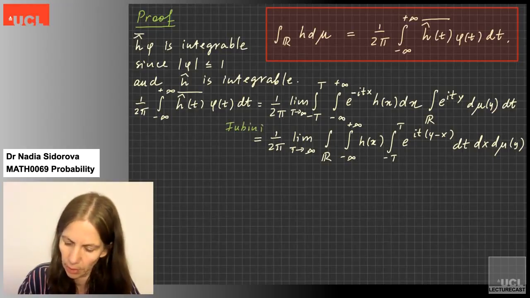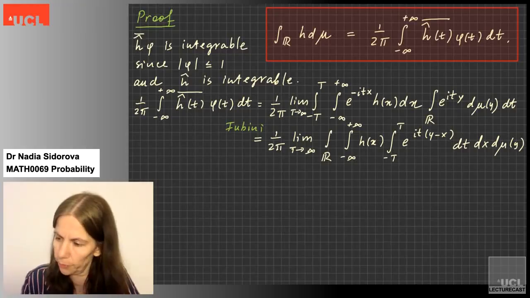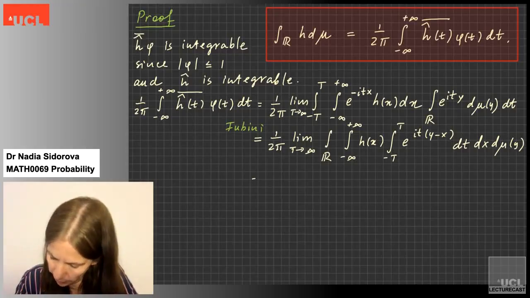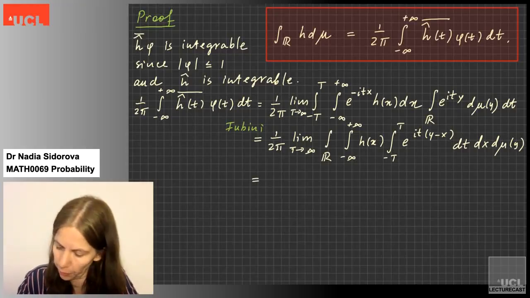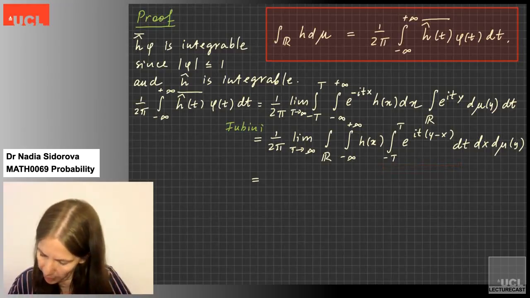And now, in the next step, I'll do two things, or maybe three. So first of all, the main step which I will make is I will actually compute this integral here. So let me write it somewhere.